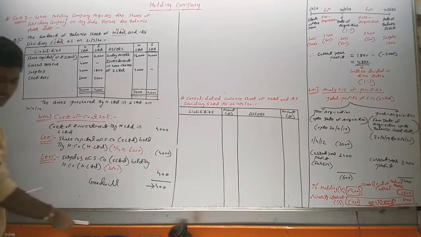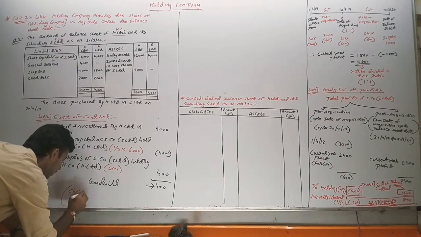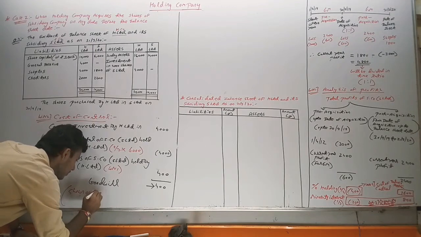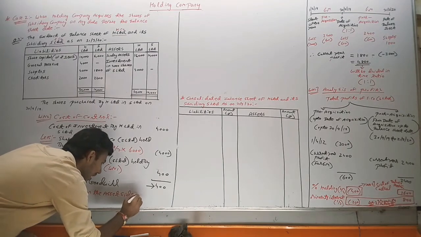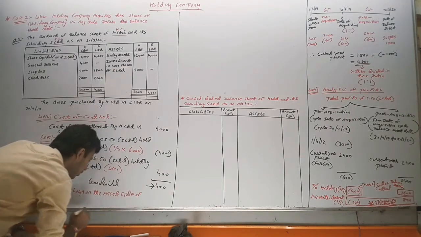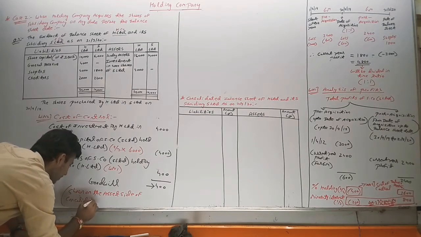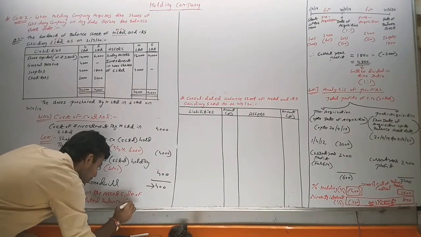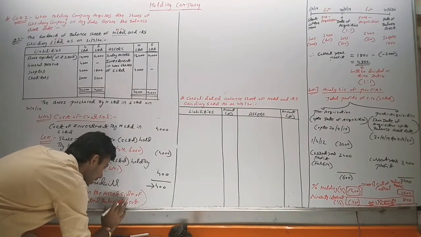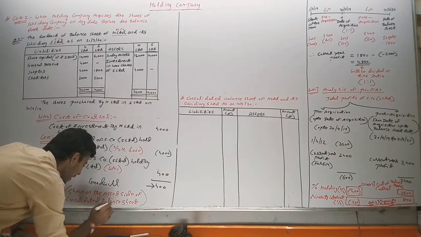And goodwill is shown on the asset side of the consolidated balance sheet.